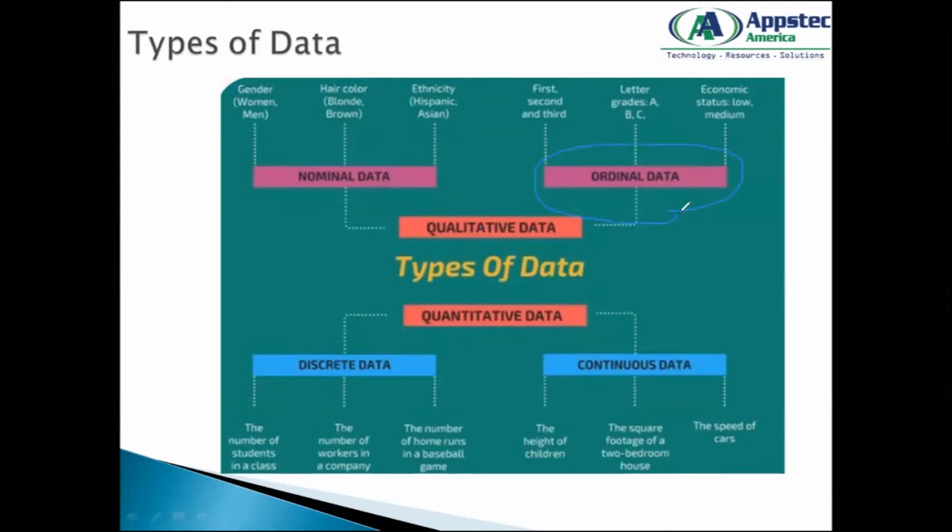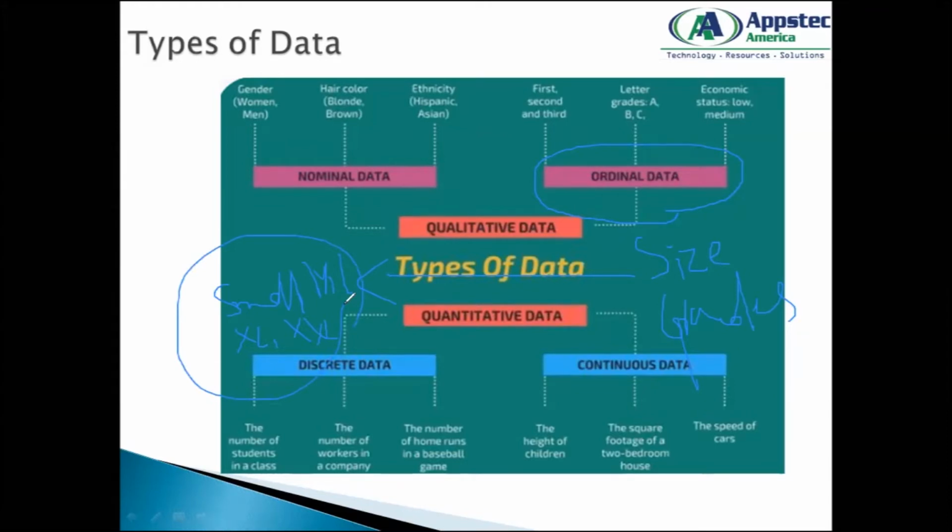Now what is ordinal data? Ordinal data generally deals with size, grades of a school student. Again, these are non-measurable and non-numeric. Size is represented as small, medium, large. These are the general sizes when you go shopping, or XL, extra large, or double XL. These are the various sizes that belong to different types of person.